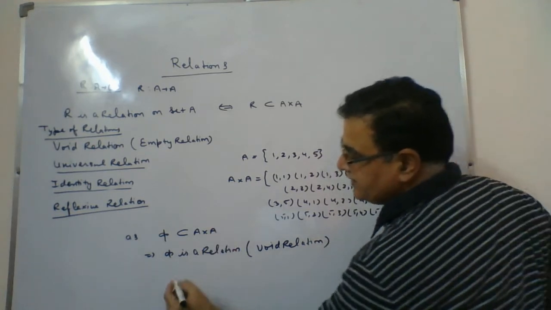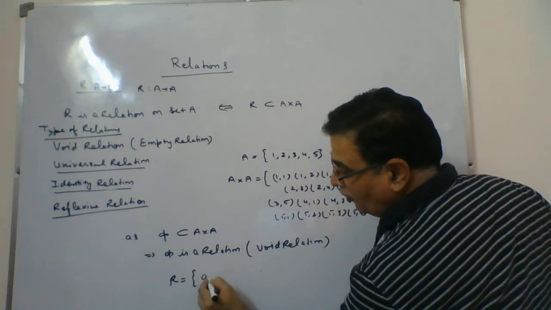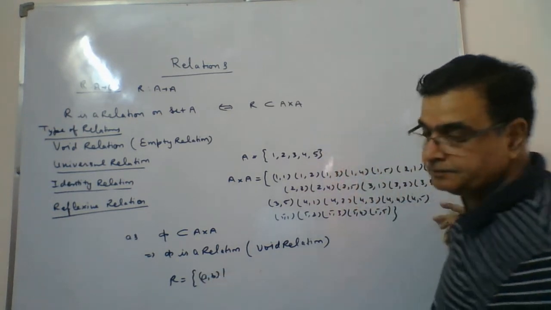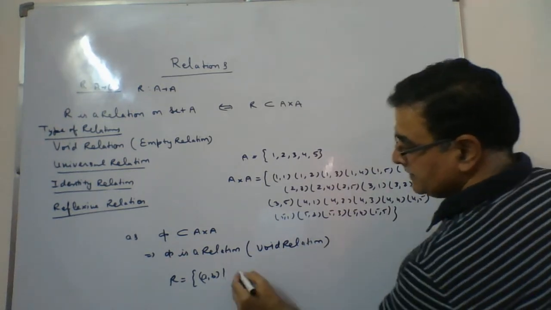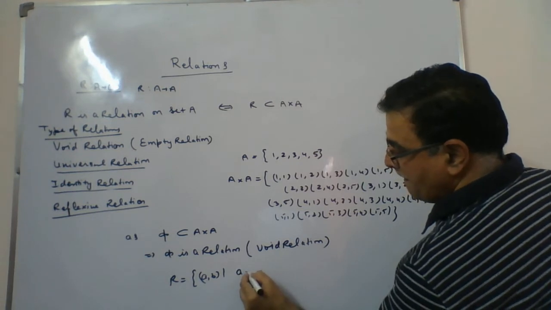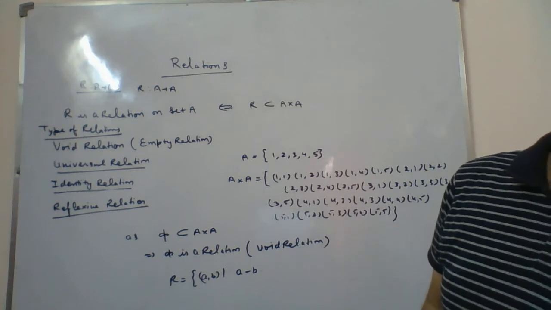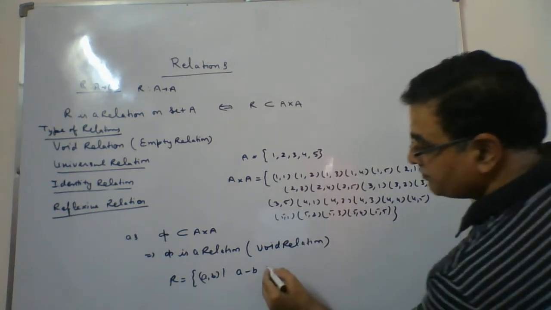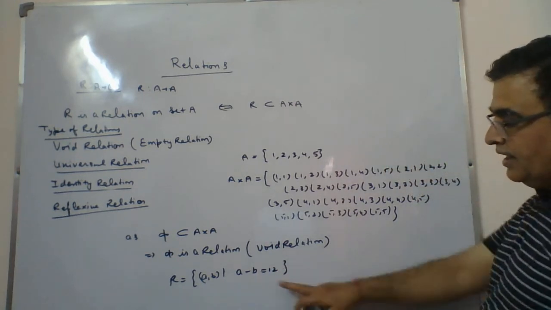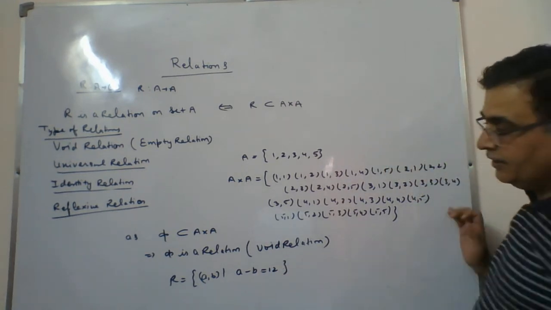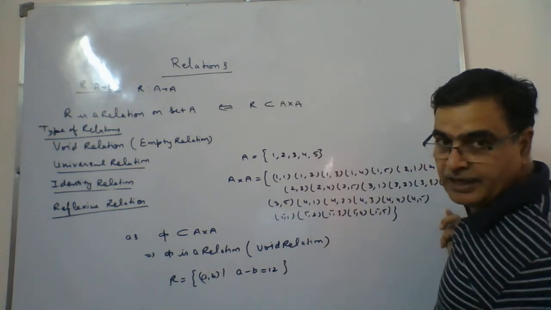For example, say the relation is defined this way: R is the set of ordered pairs (a, b) where a minus b comes out to be 12, with a, b belonging to A. Is there any ordered pair which will have the difference a minus b equal to 12?